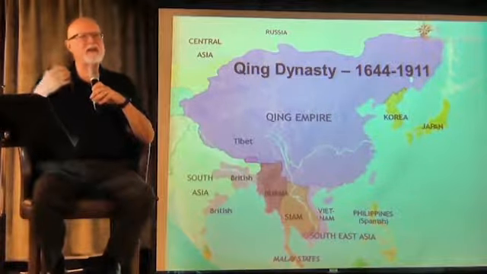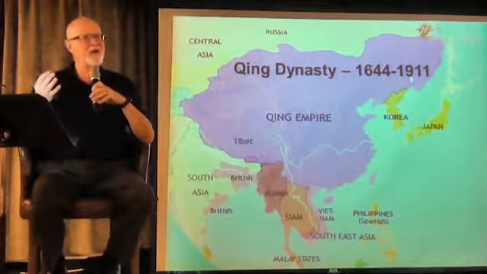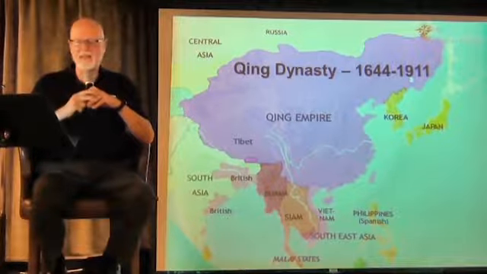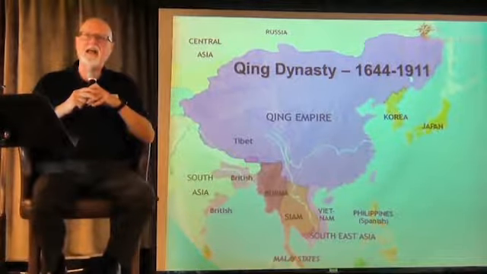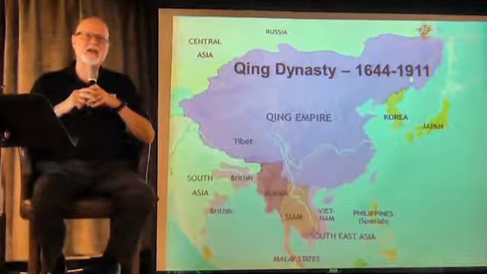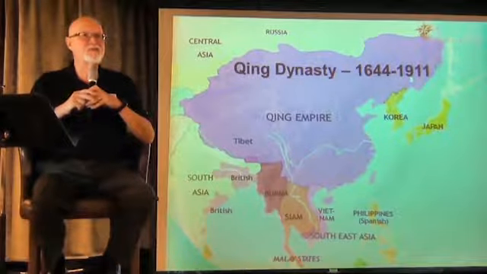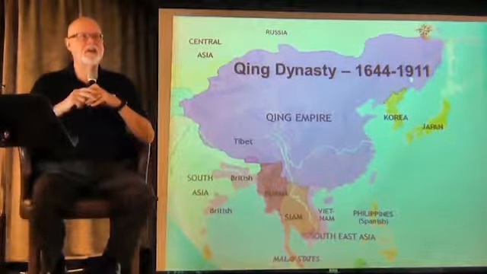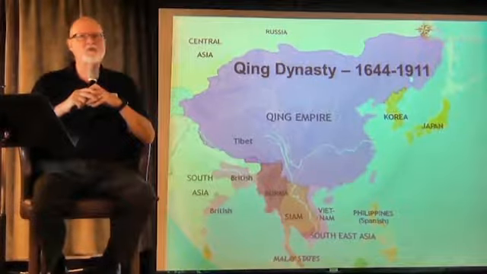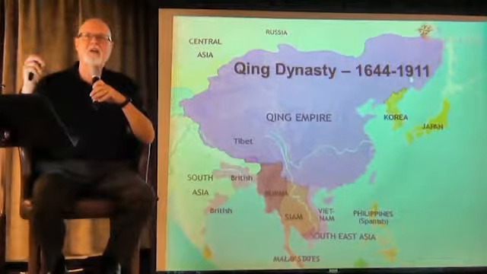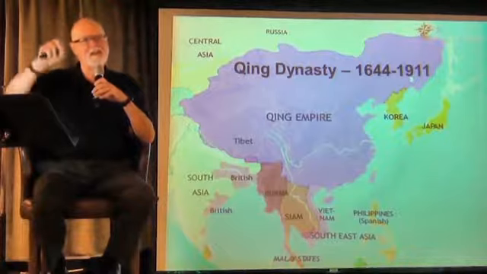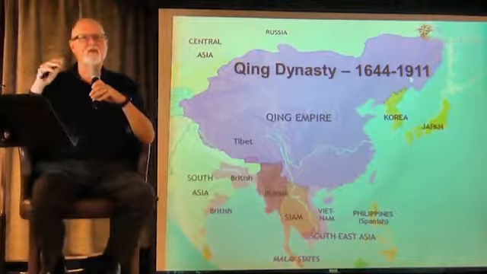The Boxer Rebellion had 8 different powers, including Japan, send forces in to try to quell a rebellion that occurred in China. Many of those forces left their troops in the country and took over various areas. Today, if you go to Qingdao, which is on the east coast of China, south of Beijing, it's a German city.